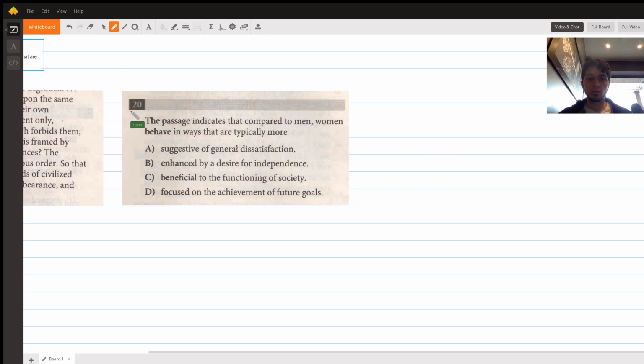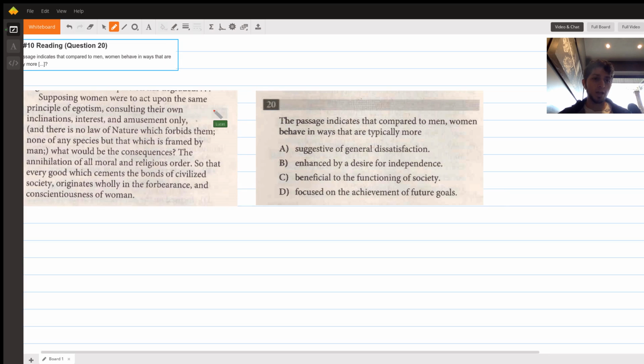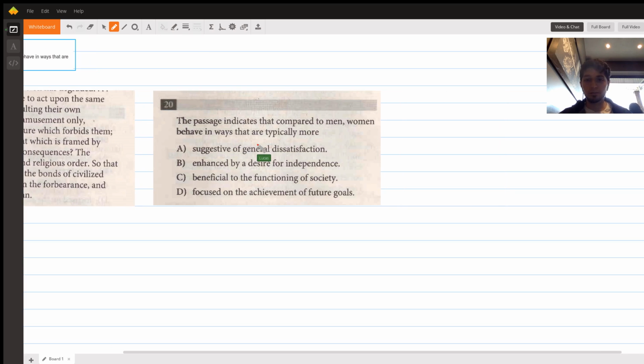One is we can use what's called the question order rule, which basically tells us that the order of the questions matches the order of the text. So, for example, question 19, which I don't have here, references line 53, which tells us that it's more than likely that question 20 is going to come after line 53. It's not perfect; it doesn't happen all the time, but for the most part, this is generally true.